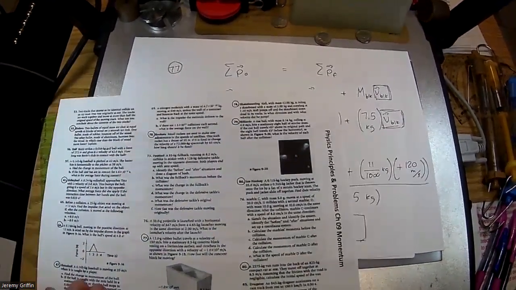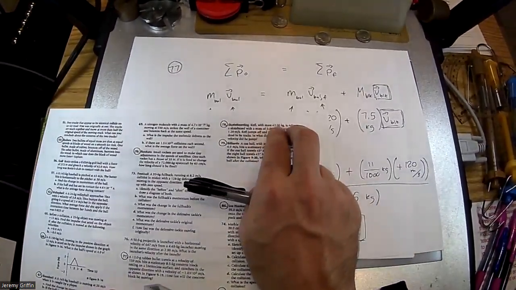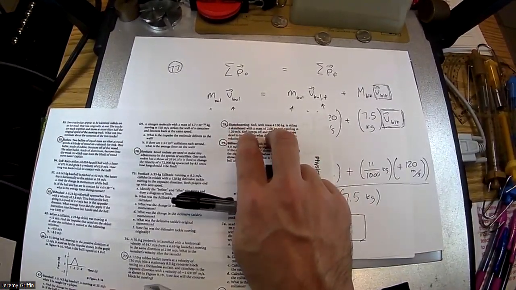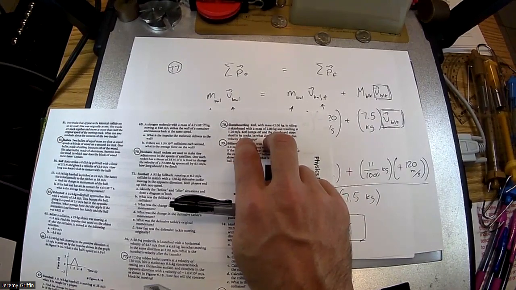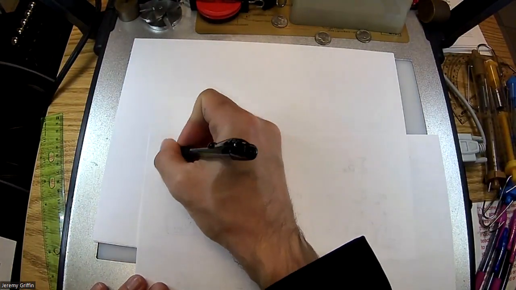Right, number 78, skateboarding. Got Kofi, has a mass of so many kilograms, riding a skateboard with this mass, traveling at so many meters per second. Kofi jumps off the skateboard and stops dead in his tracks. What direction and what velocity did he jump?